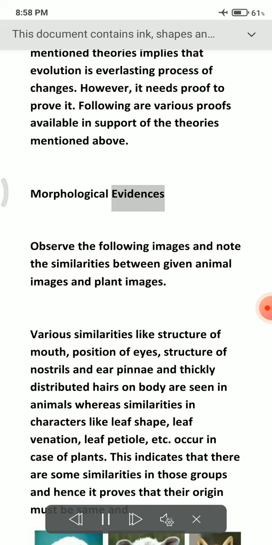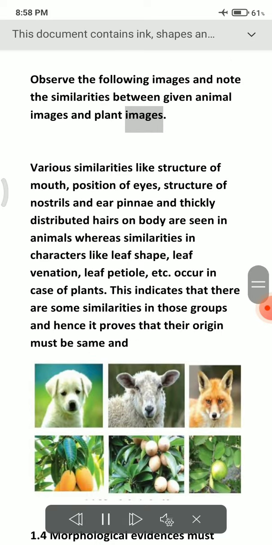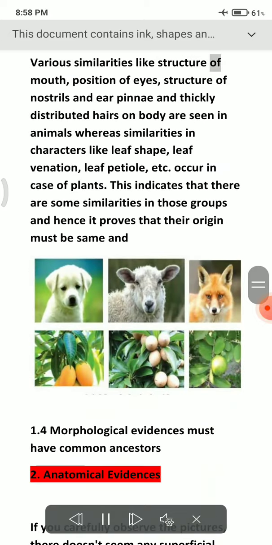1. Morphological evidences. Observe the following images and note the similarities between the given animal images and plant images. Various similarities like structure of mouth, position of eyes, structure of nostrils and ear pinnae, and thickly distributed hairs on the body are seen in animals, whereas similarities in characters like leaf shape, leaf venation, leaf petiole, etc. occur in case of plants.